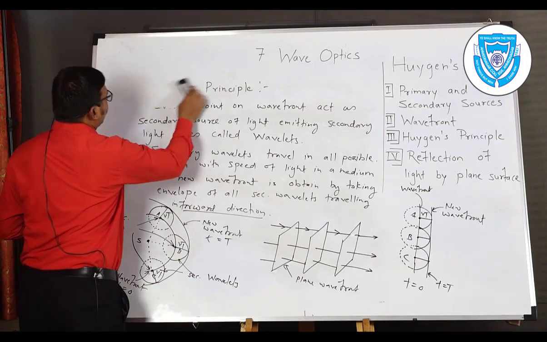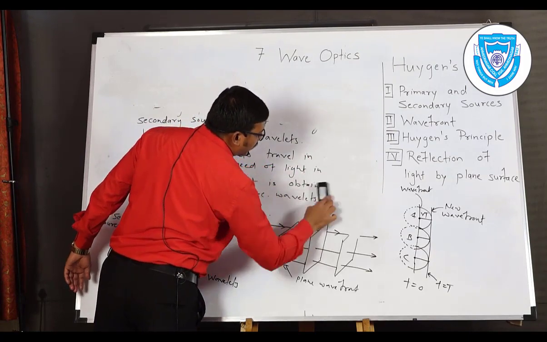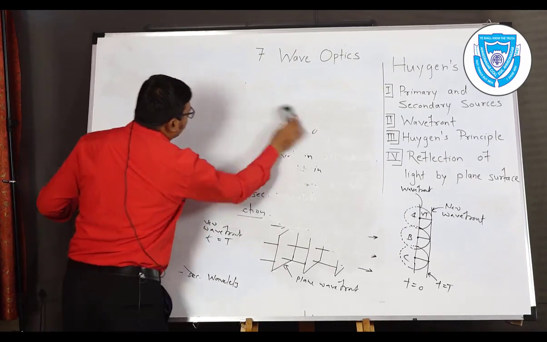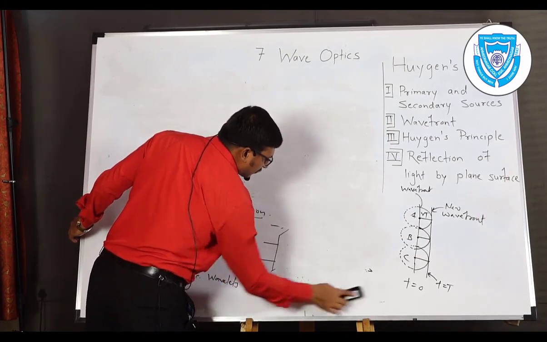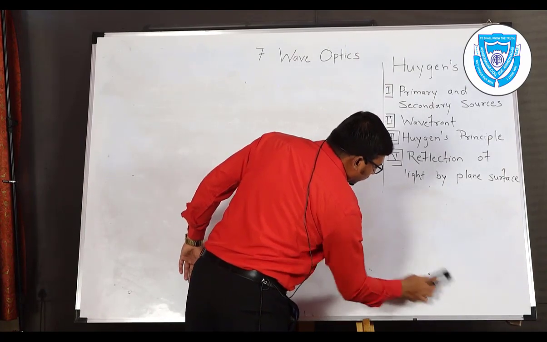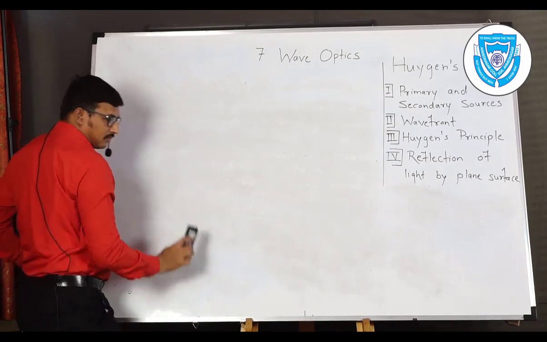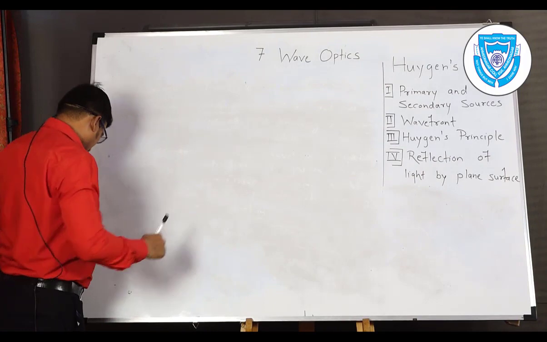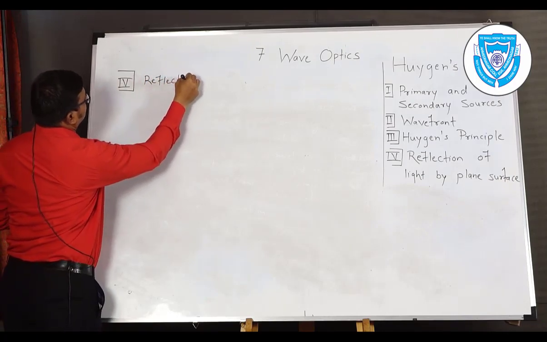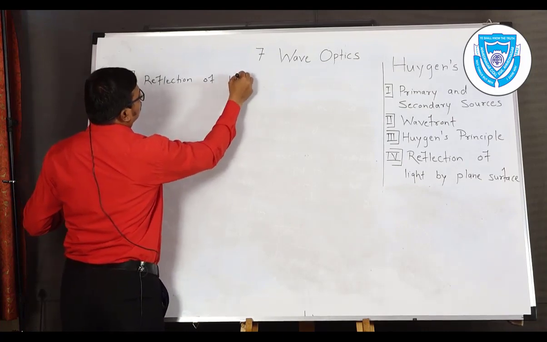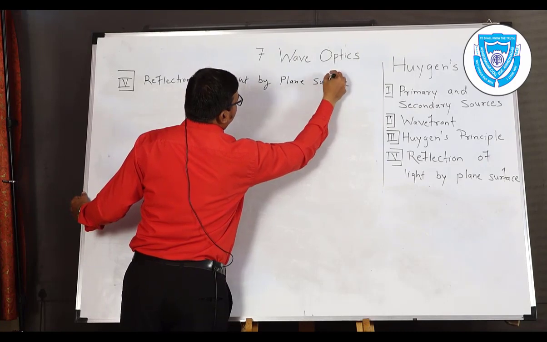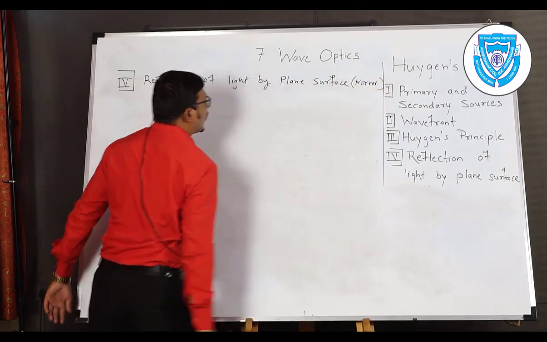So we begin with number fourth important point as a reflection of light according to Huygens theory. Reflection of light by plane surface.